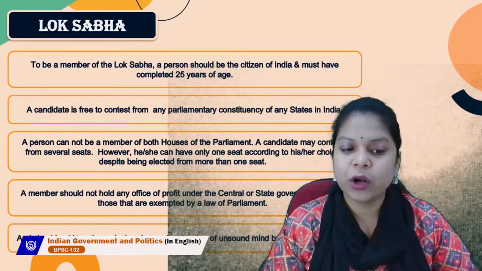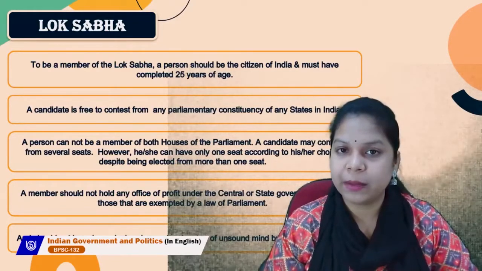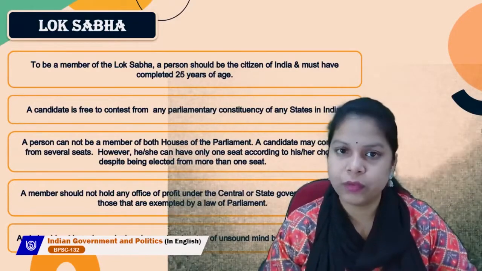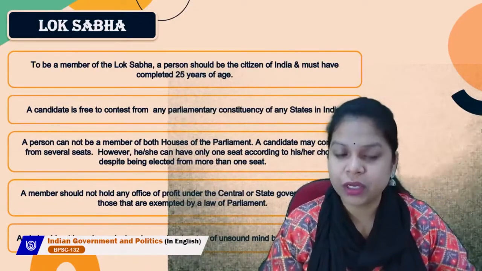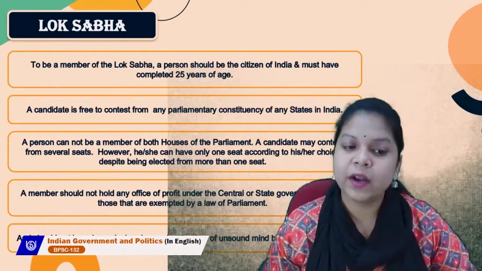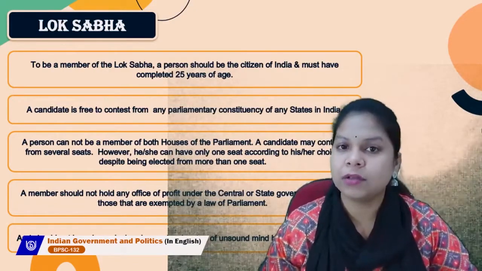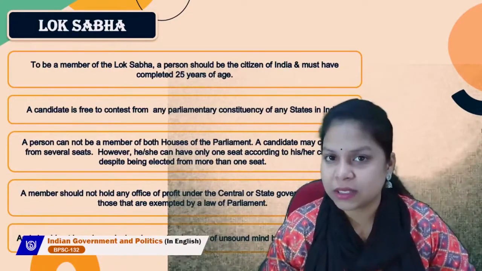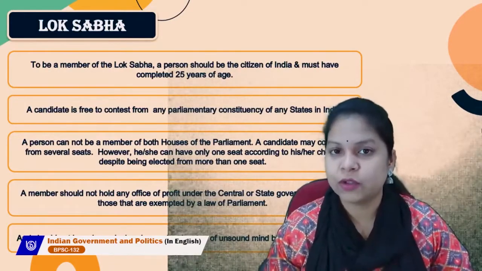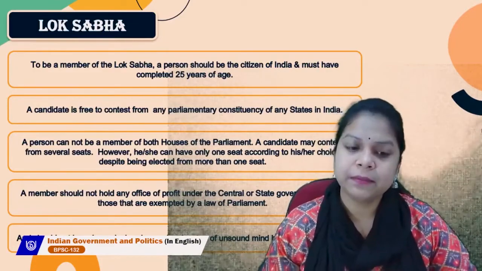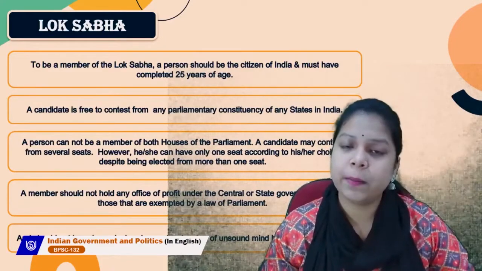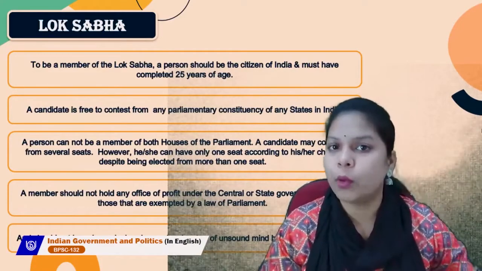A person cannot be a member of both houses of parliament. This is one of the rules prescribed in our constitution. What are the two houses? Lok Sabha and Rajya Sabha. At the same time, a person cannot belong to both houses.